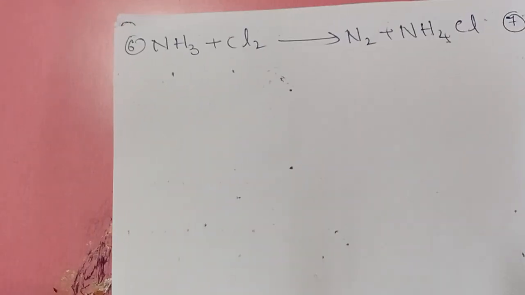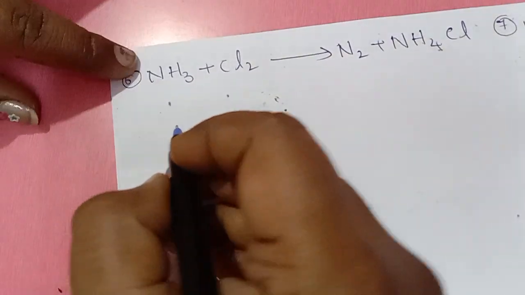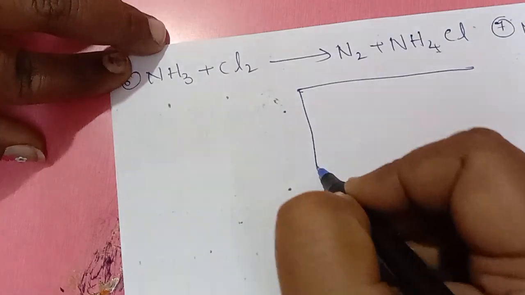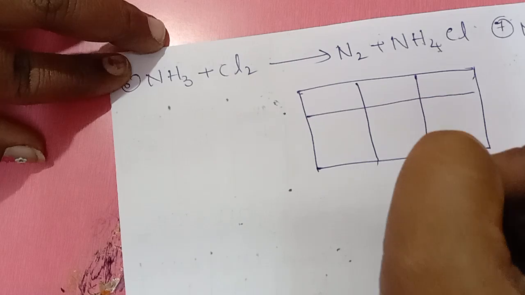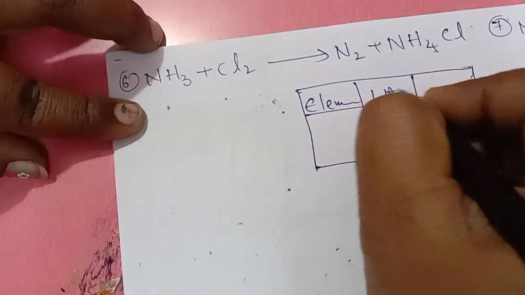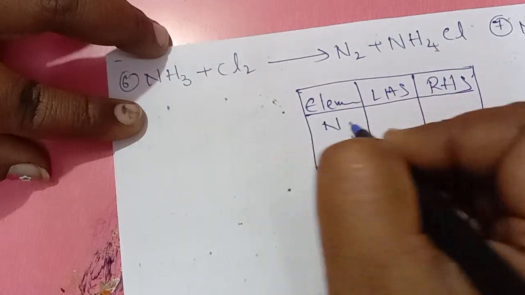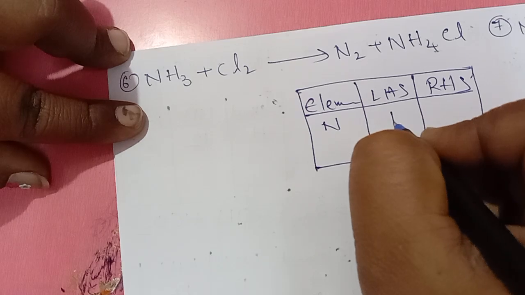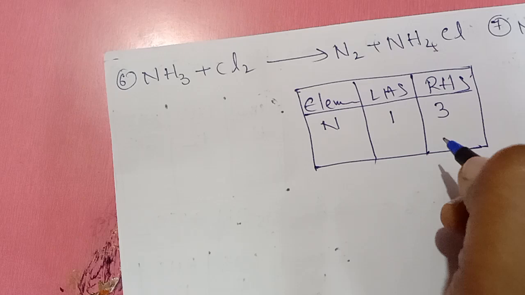Right. One more equation. NH3 plus Cl2 gives N2 plus NH4Cl. Draw your box again. Element, LHS, RHS. Nitrogen, left side 1, right side, leave it for a while.